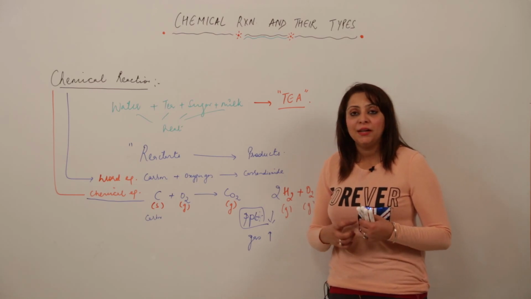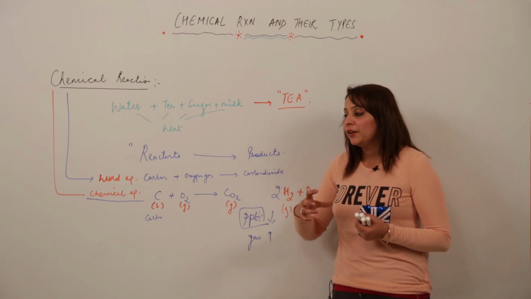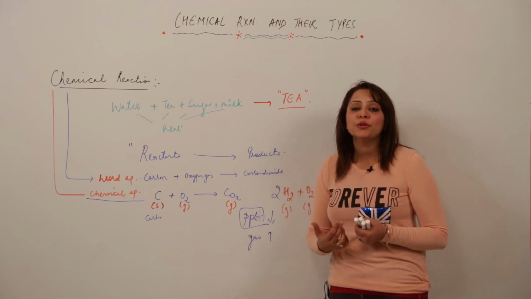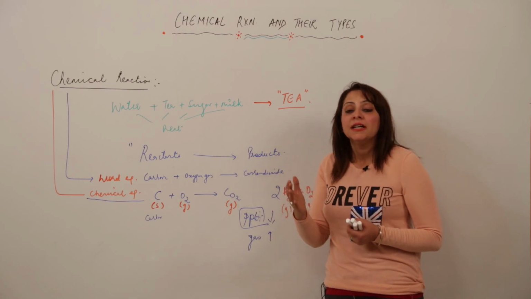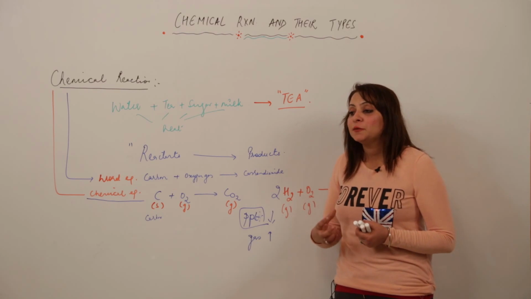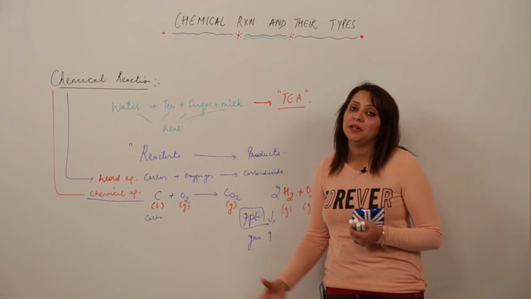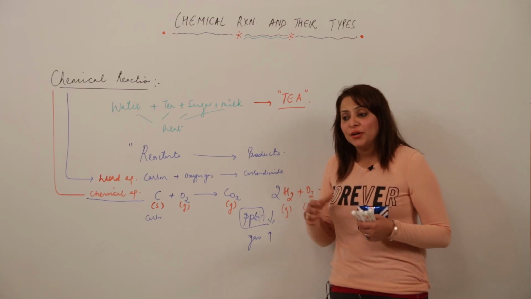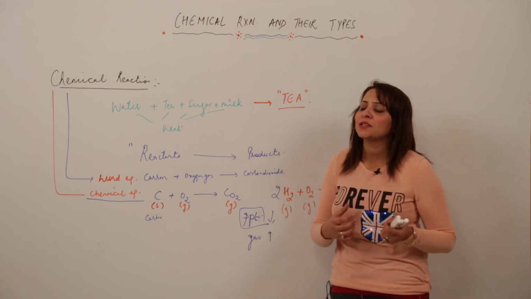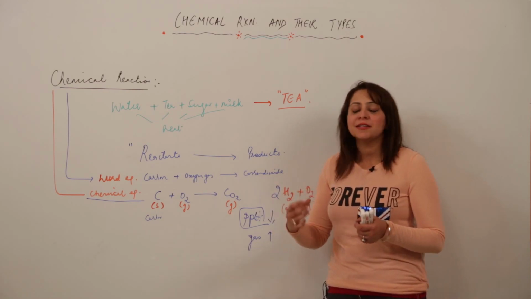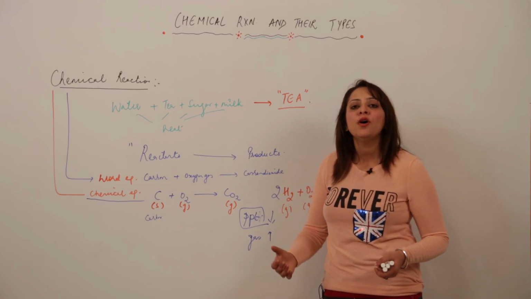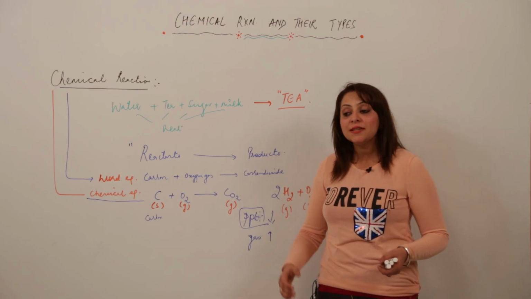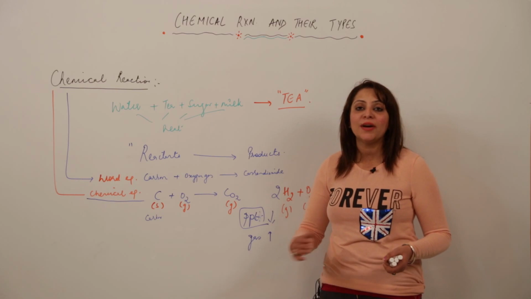So whenever you are attempting any question or answering something, try to give it in chemical equation form, because the more you use equations, the clearer you will be in your mind about what is actually happening, and chemistry is better understood with the help of chemical equations and reactions. Like if I ask you what happens when a zinc rod is dipped in copper sulfate solution, instead of answering in a whole paragraph, just straight away say Zn plus CuSO4; Zn being more reactive will displace copper and will result in ZnSO4 plus Cu. So this is the better way to answer questions in chemistry.